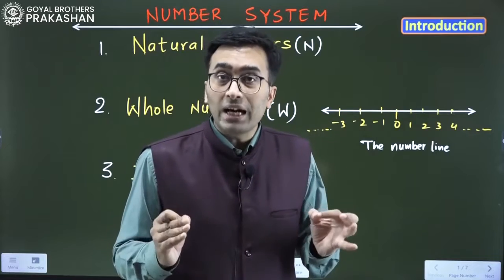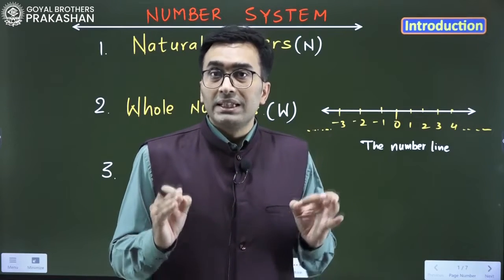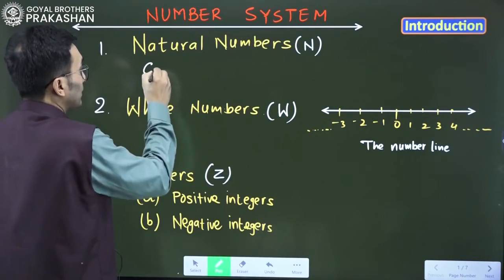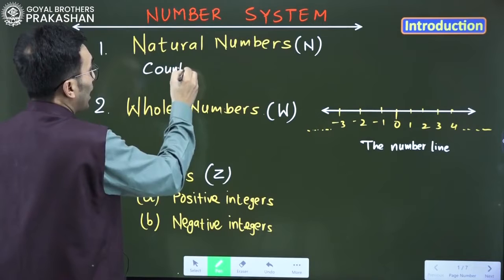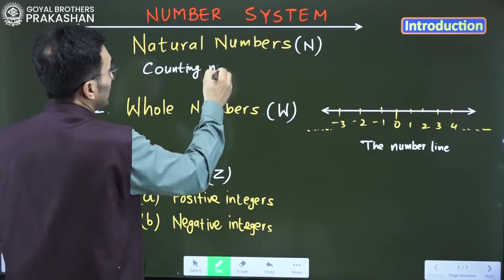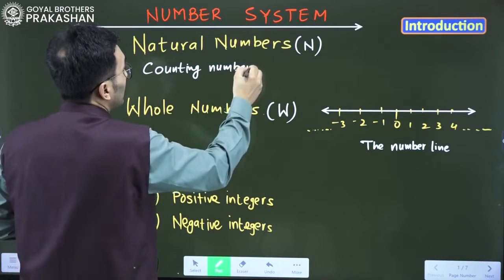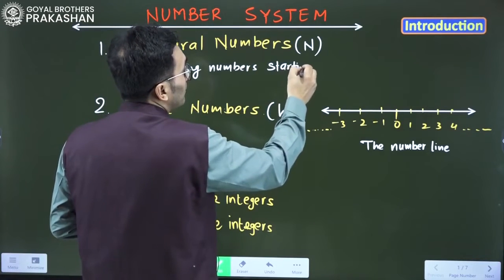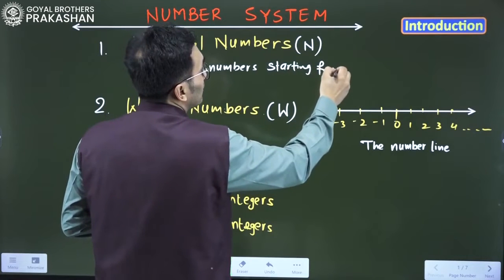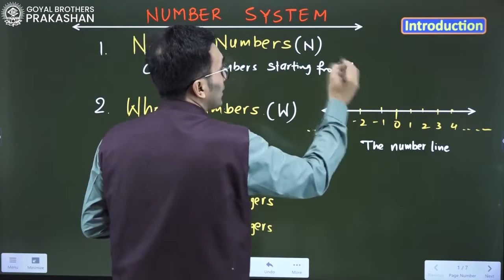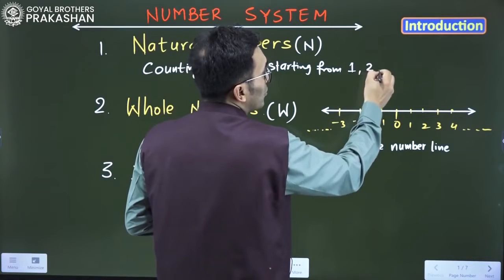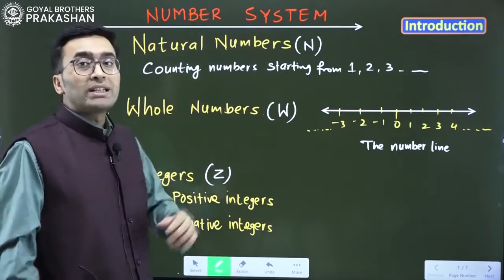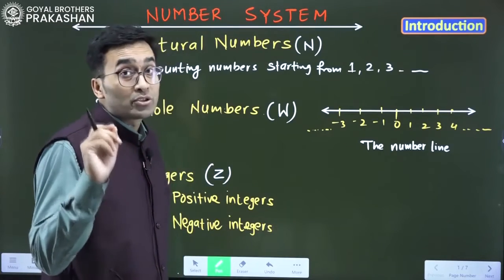So natural numbers are the counting numbers starting from 1, and it goes on: 1, 2, 3, 4, 5 and so on. These counting numbers are called the natural numbers.